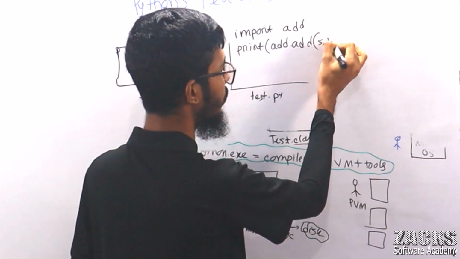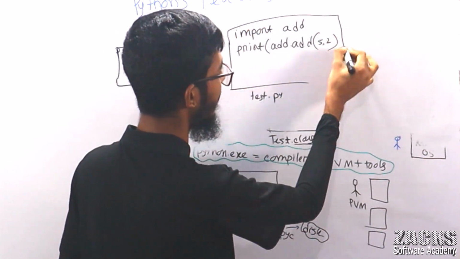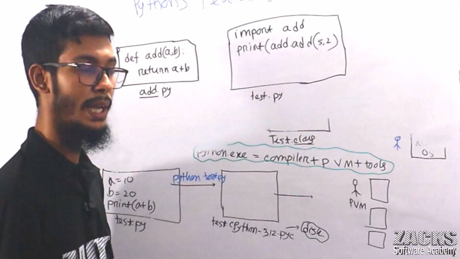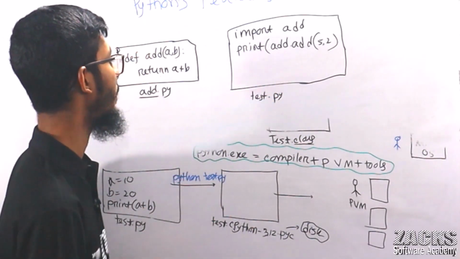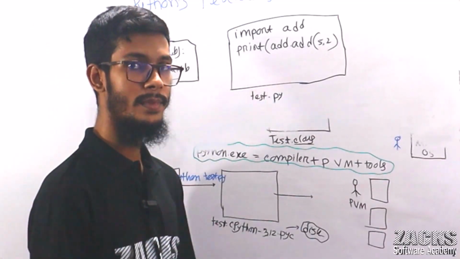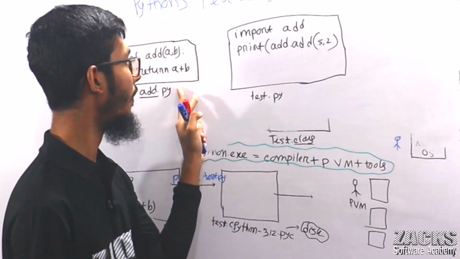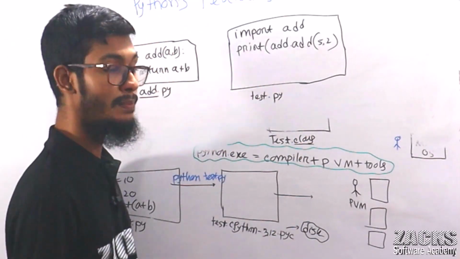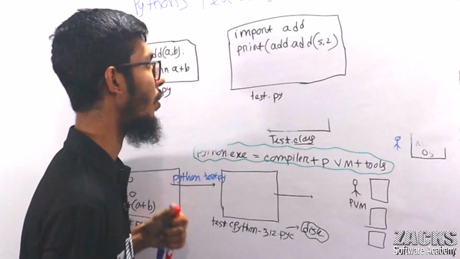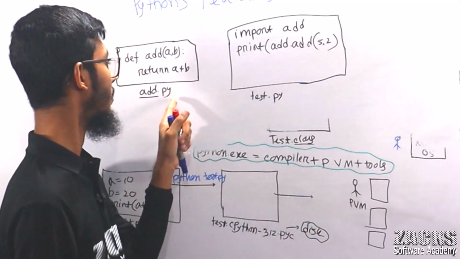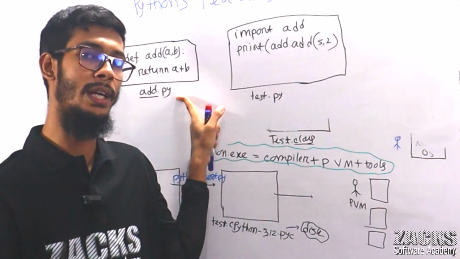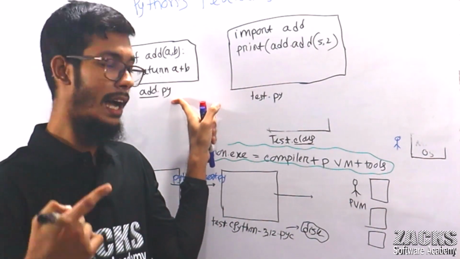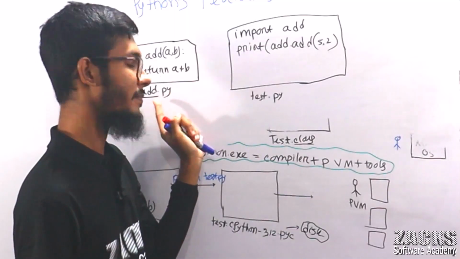For example, 5, 2. Right now, the same things will happen if I compile. The same steps will happen, so you will observe. Right now, Python is thinking: it needs this file, this module, and this module. At this moment, Python is thinking this program is using the add.py module. Maybe next time, another program needs this module.